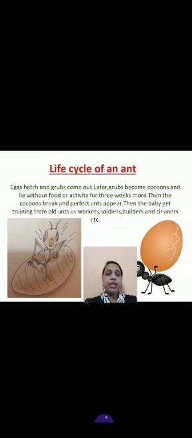Then the babies get training. When the baby ants come out, they get training from the old ants as workers, soldiers, builders, cleaners, etc. They all teach them their different work, and then when they grow, they also start working for their community.